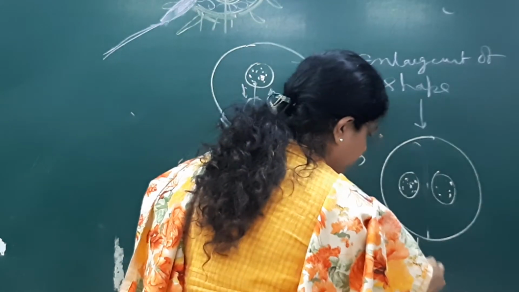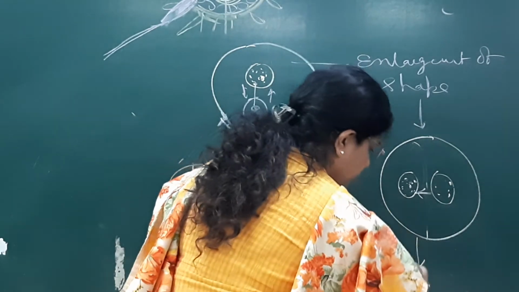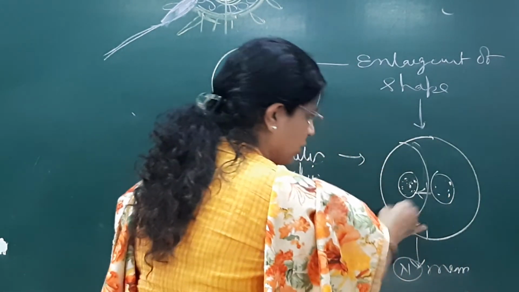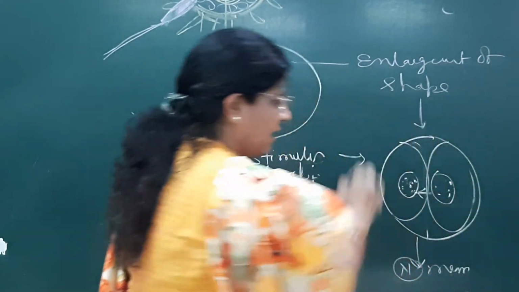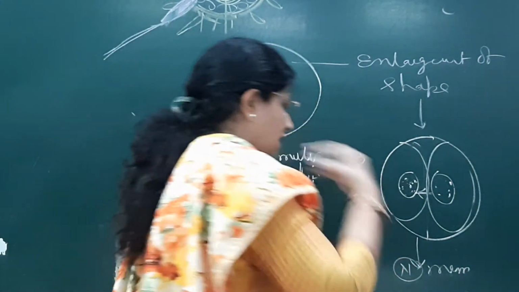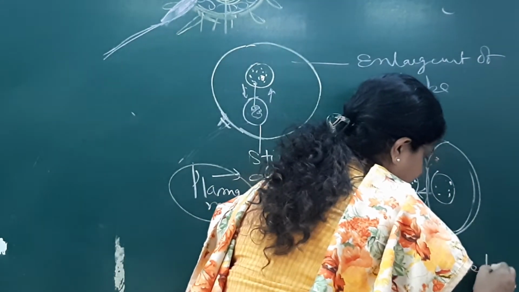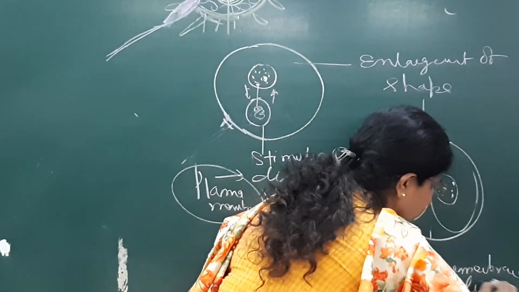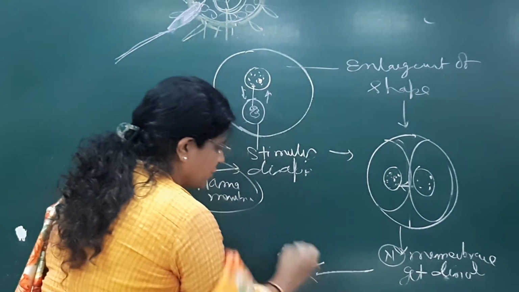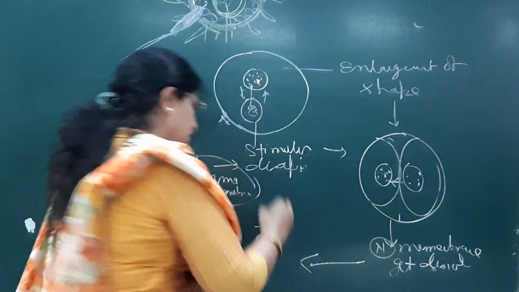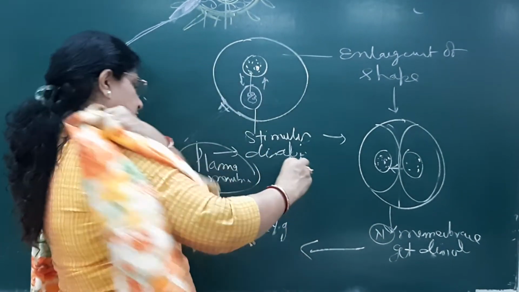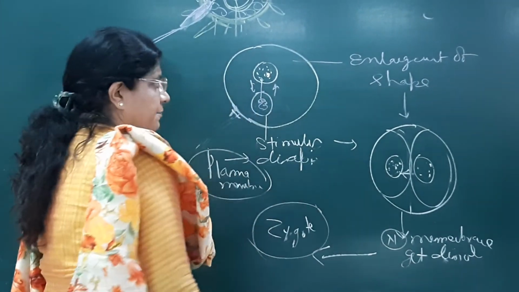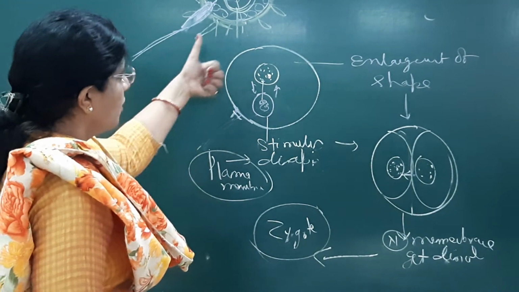They dissolve, and this gives rise to the formation of the zygote.